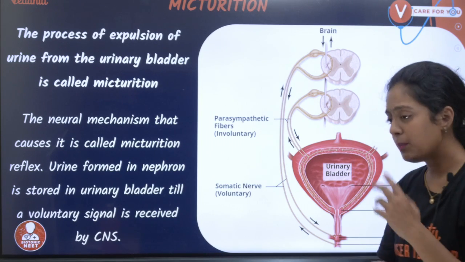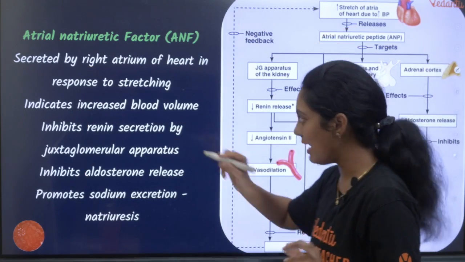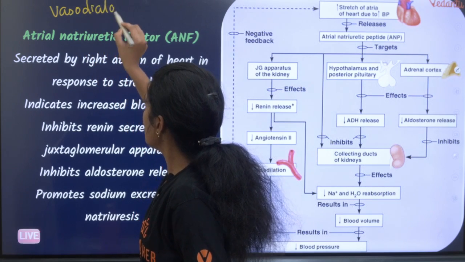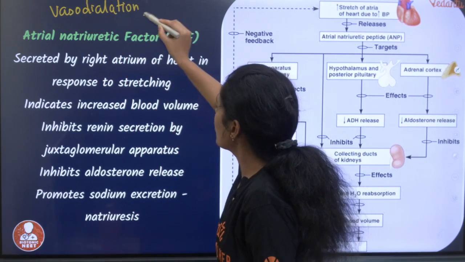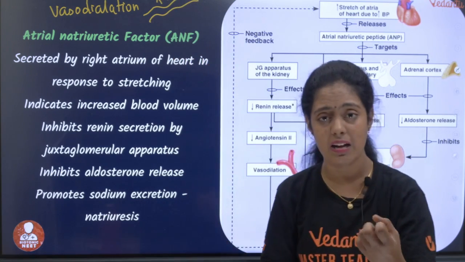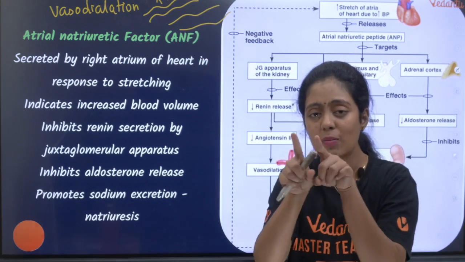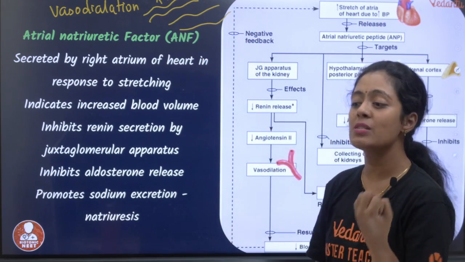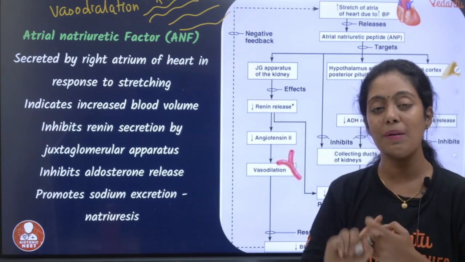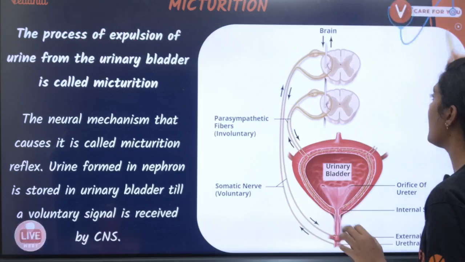Now, one more thing, ANF causes vasodilation. Okay, it is going to cause vasodilation. What is vasodilation, ma'am? This is a constricted blood vessel, children. Here the blood pressure is very high. Okay, so here there will be dilation which will happen. Okay, the blood vessel will widen, and thereby it is going to decrease the blood pressure. Vasoconstriction causes increase in blood pressure. Vasodilation causes decrease in blood pressure. A very, very, very important thing.